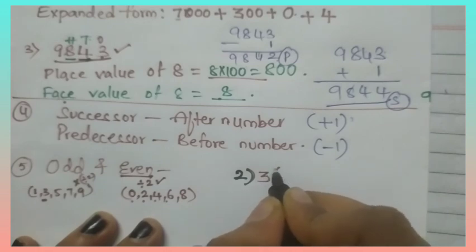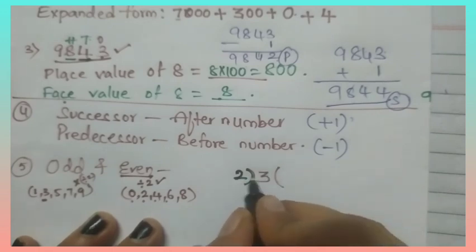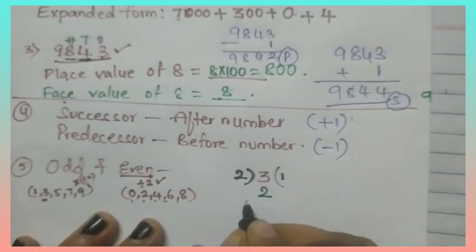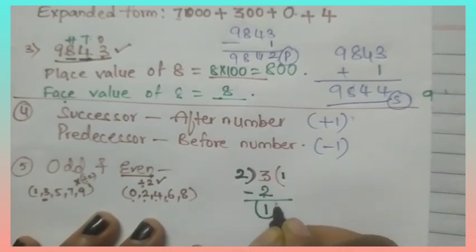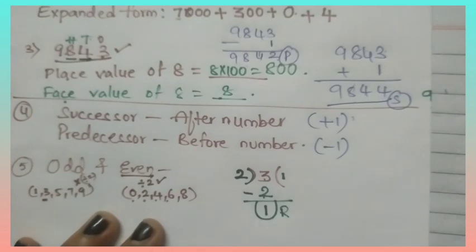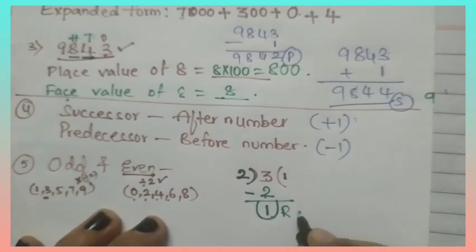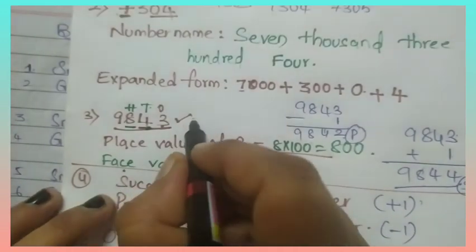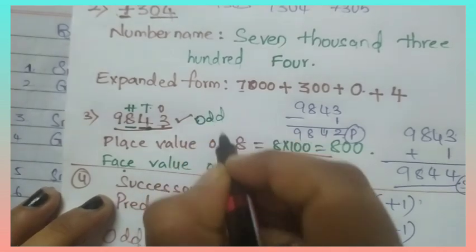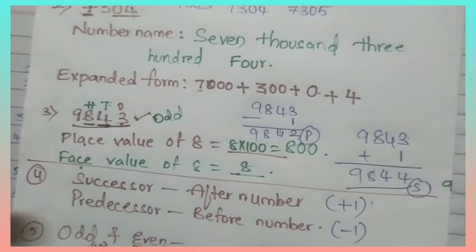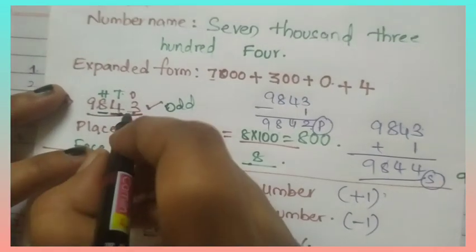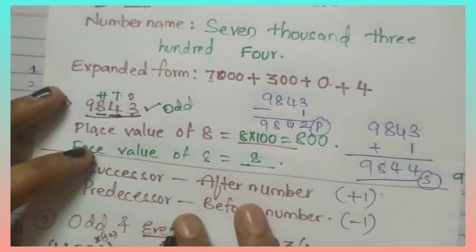No. Before 3 which number will be there? 2. 2 ones are 2. 3 minus 2, 1. We got remainder as 1. If we get remainder as 1, this number is an odd number. If we get remainder as 0, then this number will be an even number. Here we got 1, so this is an odd number.